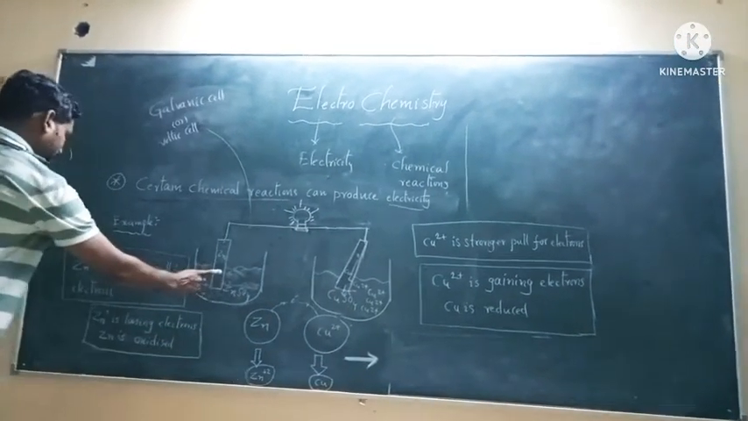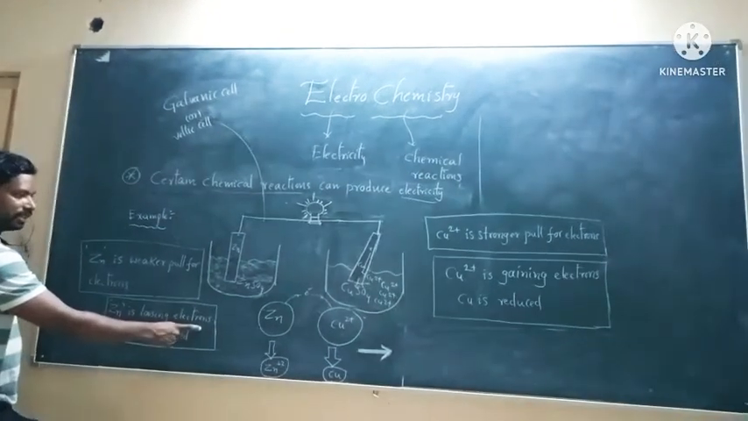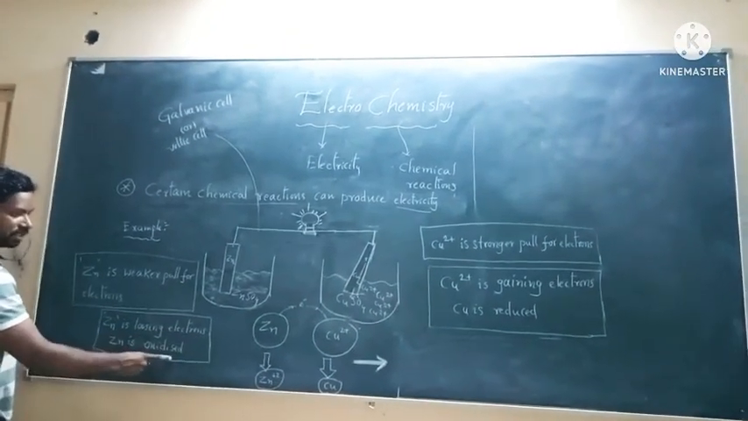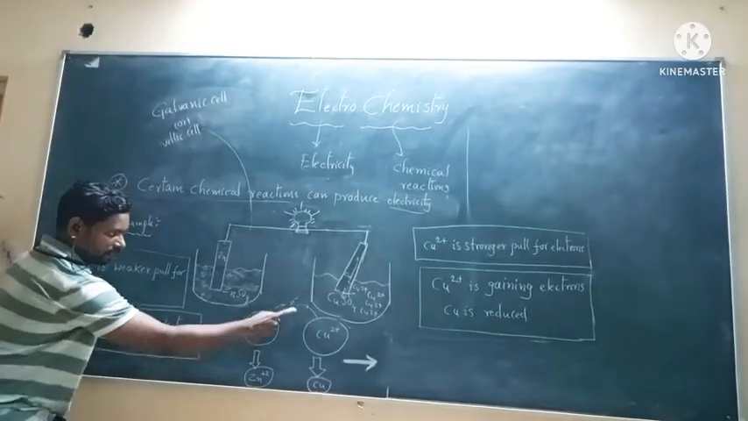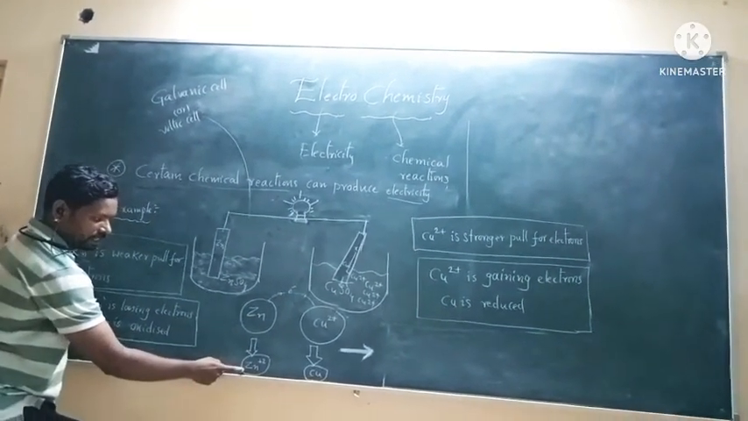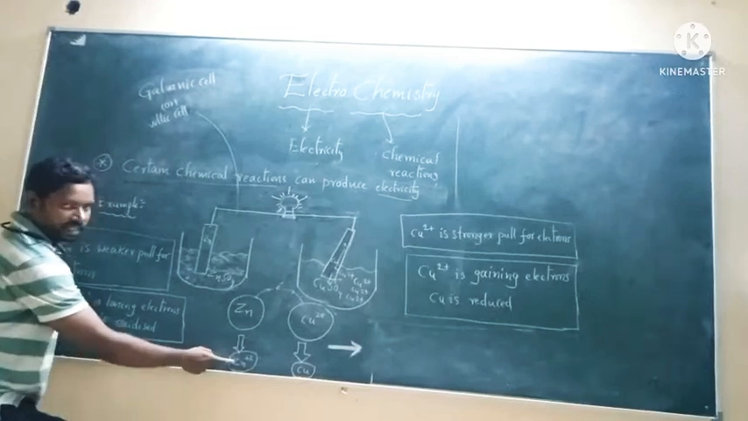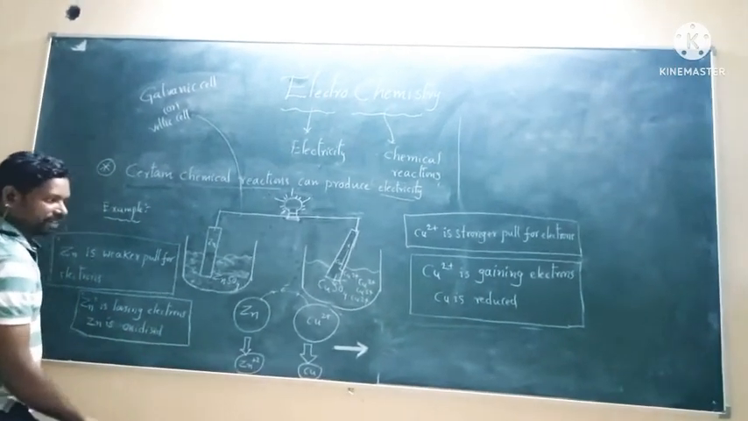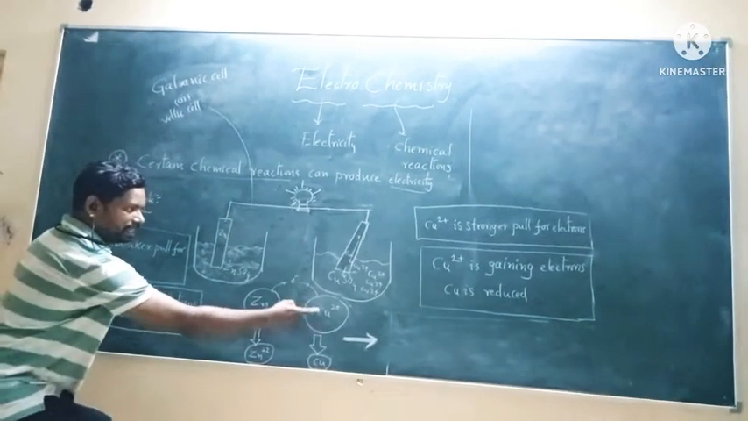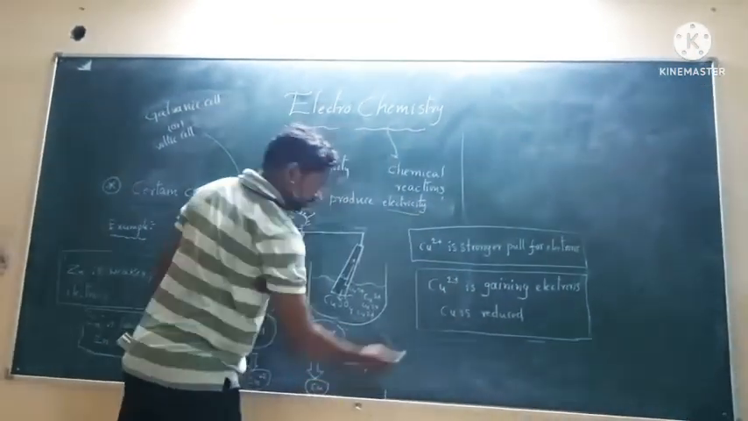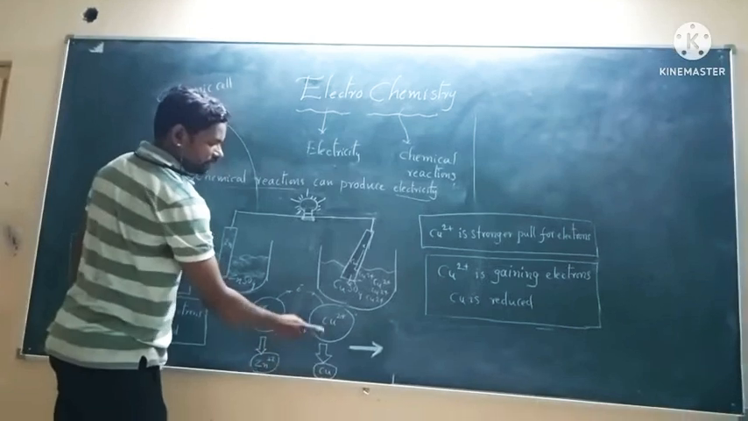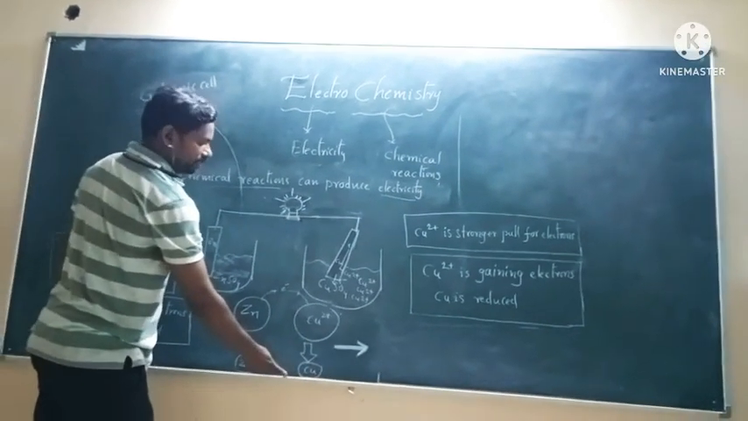So here zinc is losing electrons. It is oxidized. The zinc changes into Zn2+. At the same time, the Cu2+ is gaining electrons. The copper is reduced. Cu2+ changes into Cu.